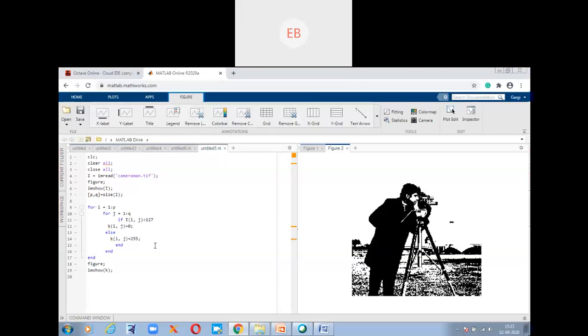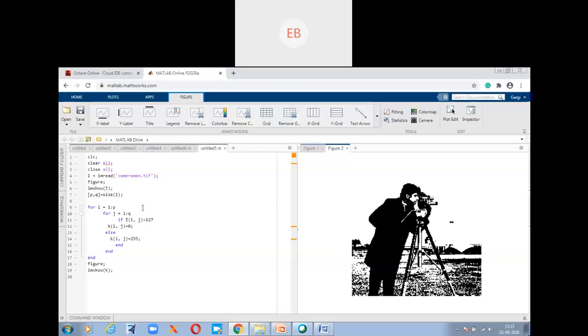Okay, so this is the original image. This is another program where I changed the value. In the previous program it was 132, right?